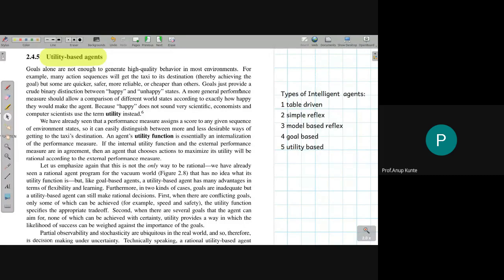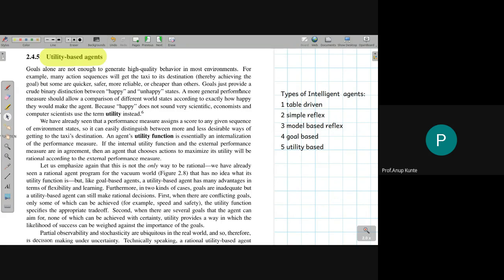Because of that partial observation, the representation itself is not accurate, hence the actions are suboptimal compared to what the agent needs to do to be called a rational being. That is the short description and the shortfall of the simple reflex agent.